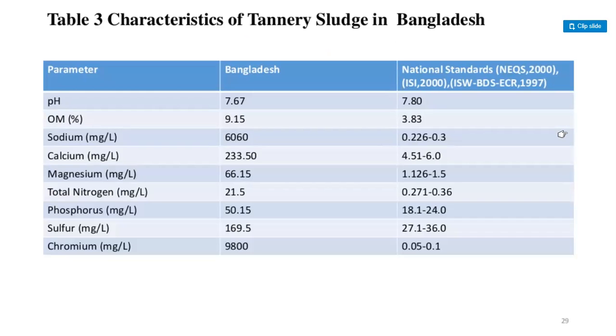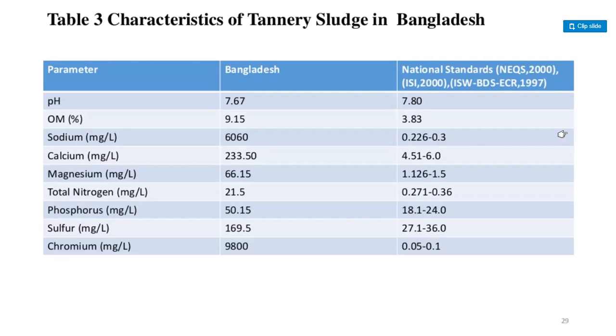Sodium milligram per liter, standard is 0.66 to 0.3, but Bangladesh release 6,060. Calcium 200 to 4.5126, but Bangladesh released 233.50. Magnesium, the standard is 1.126 to 1.5, but here Bangladesh released 66.15.